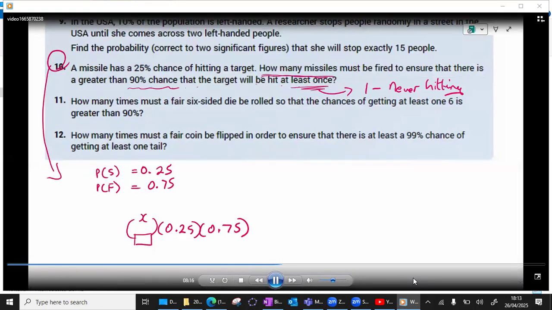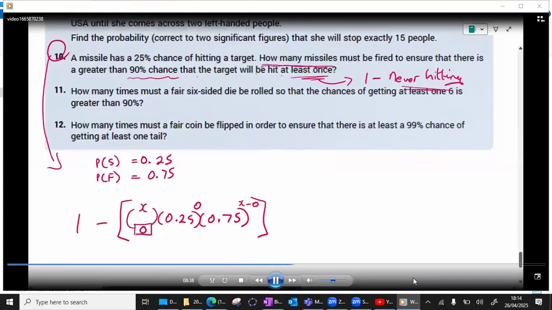So I'm going to do 1 minus that it never hits the target at all, so that's a 0. The reason never hitting helps us is because down here that's going to be 0, and this is going to be X choose 0. Now, all of this has to be greater than 90%, so greater than 0.9.